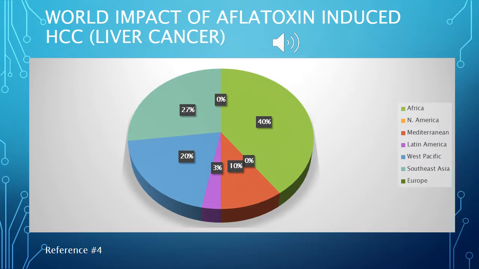Europe at 0%. Aflatoxin B1 is known to be the most potent aflatoxin. Aflatoxin B1 is definitely the most detrimental to human health, creating a natural liver carcinogen in humans. Africa is the most widely affected, being responsible for 40% of the world impact of aflatoxin-induced hepatocellular carcinoma.